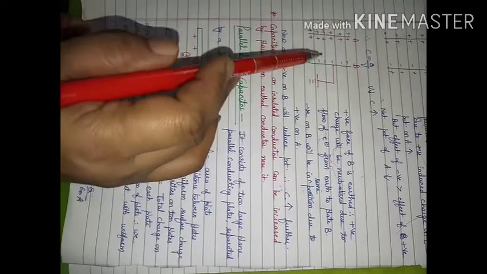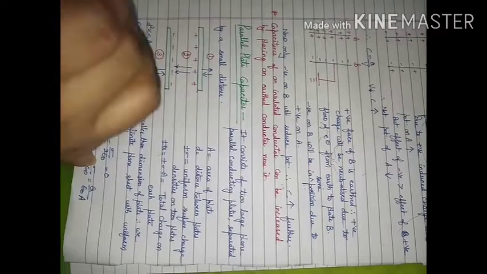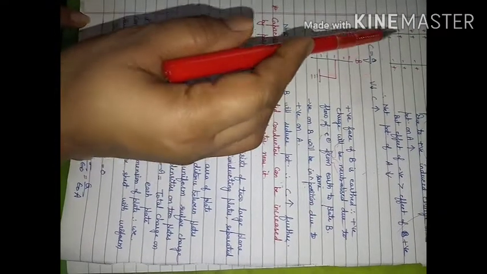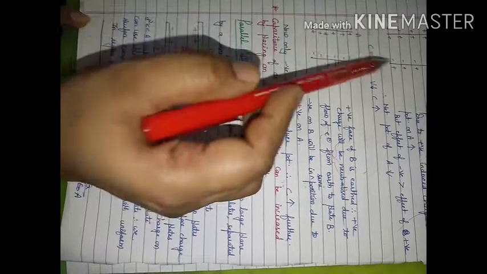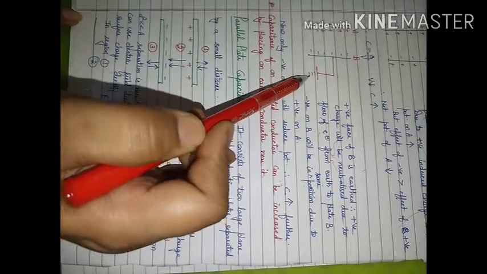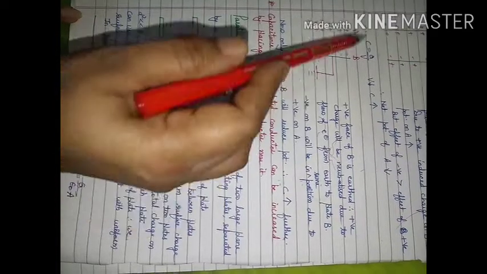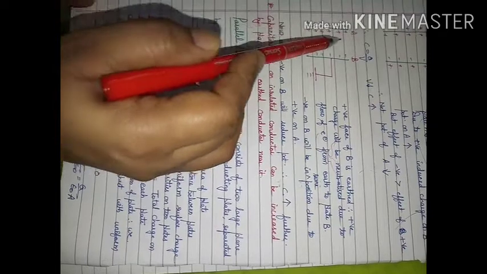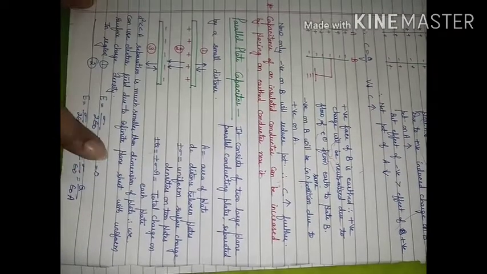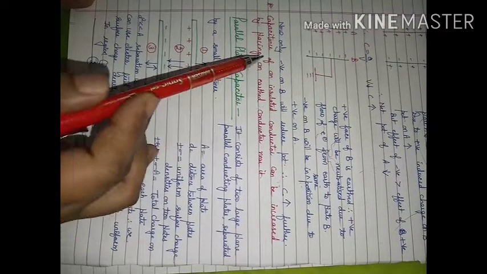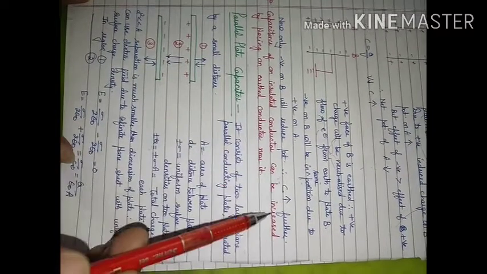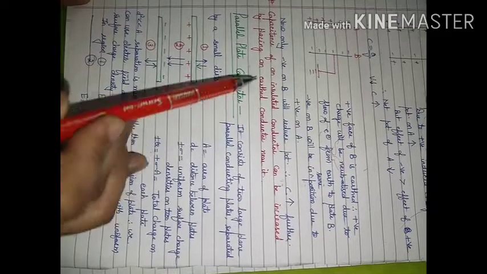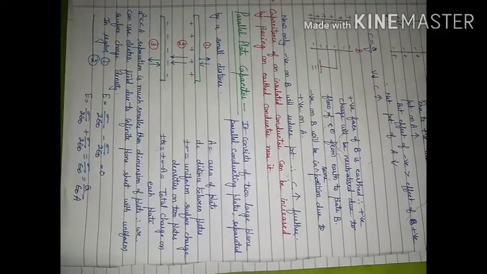So this is the principle of a parallel plate capacitor: that you bring an uncharged metallic plate near to a charged metallic plate, and then connect it with earth. By doing this arrangement, we can increase the value of capacitance by reducing the value of potential associated with plate A. So the capacitance of an insulated conductor can be increased by placing an earthed conductor near to it. This is the principle of a capacitor.